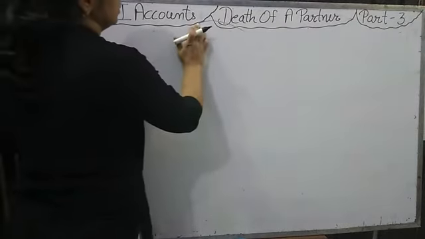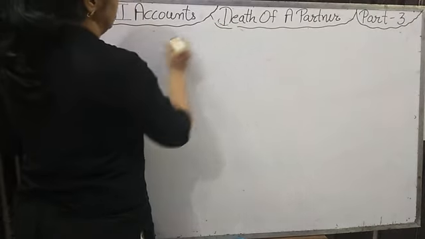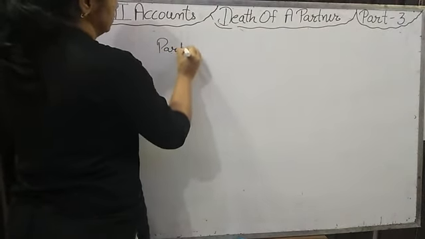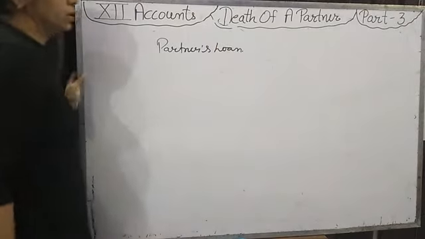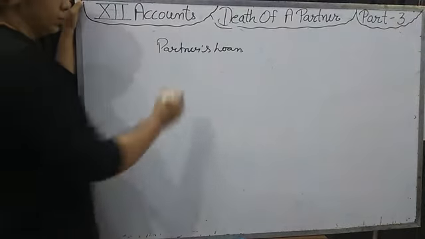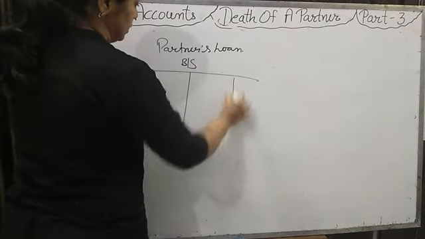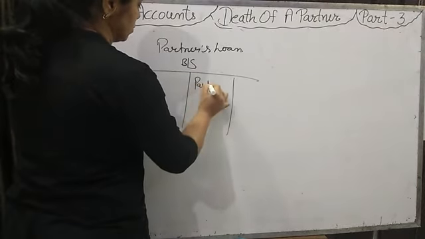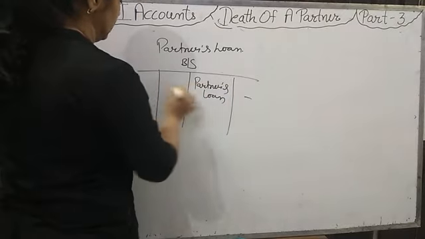Now I want to tell you about one topic, partner loan account. Sometimes in a question the partner loan account is given, maybe in the balance sheet, and it can be on the asset side and also the liability side.